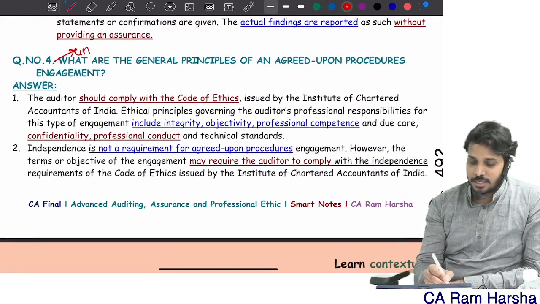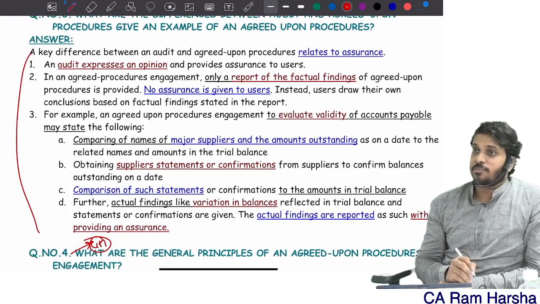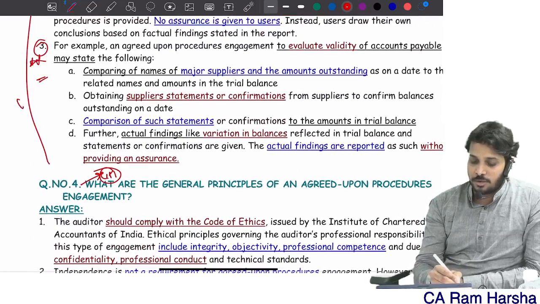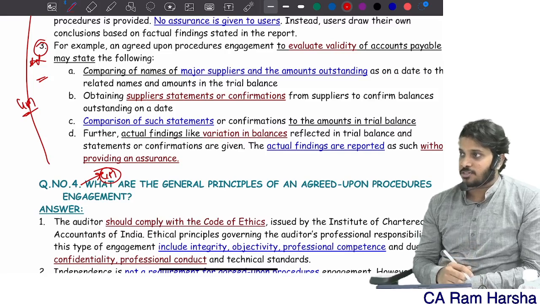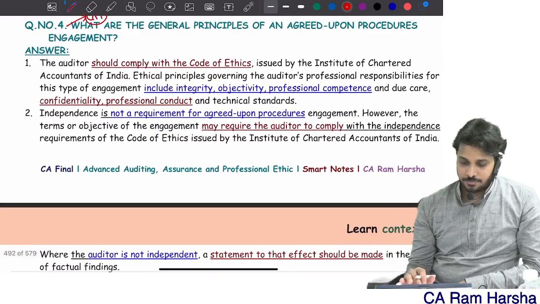This itself can be asked as a 4 marks question, or they may ask you how agreed upon procedure is different from audit, or to give an example of agreed upon procedure. This itself can be asked as a 4 marks question. Are you getting it? Next.